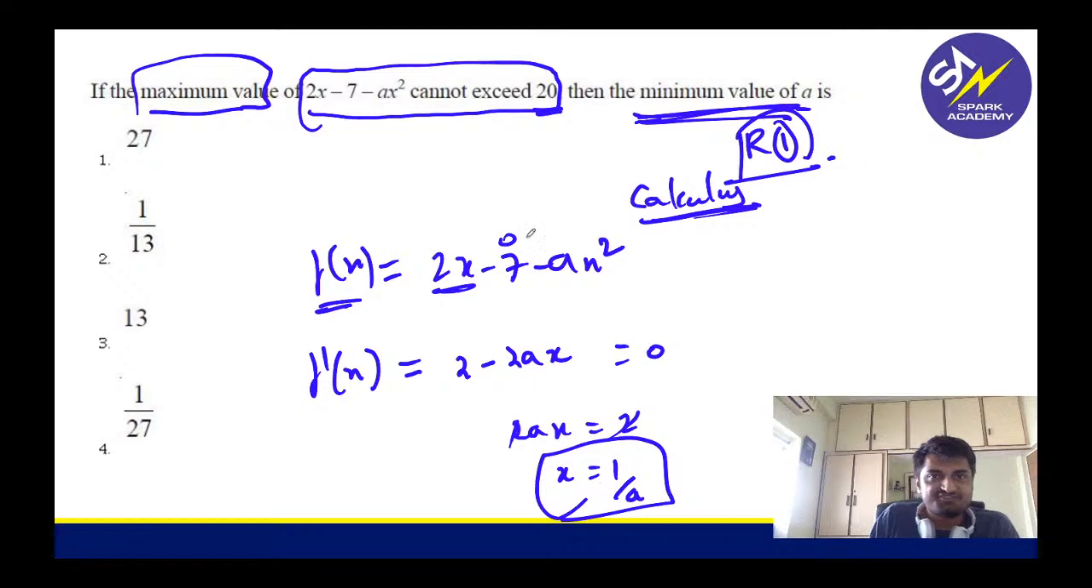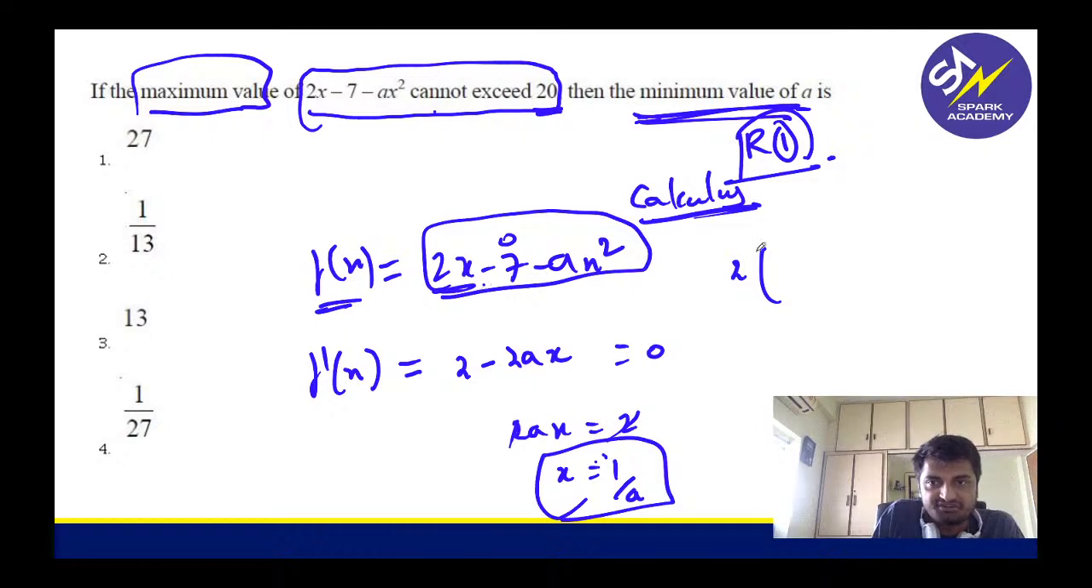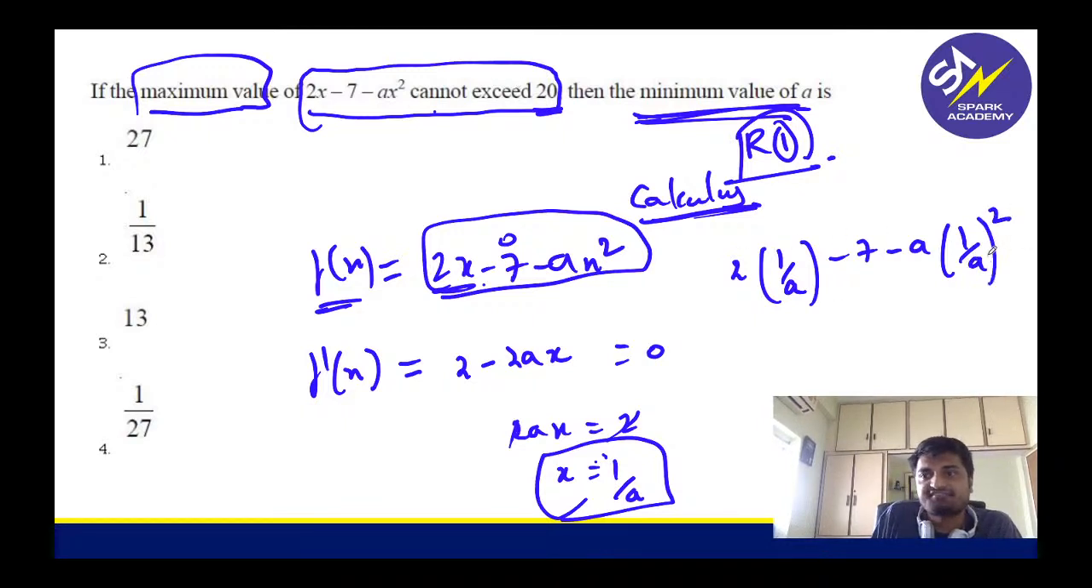Now look at this, guys, the maximum value cannot exceed, only 1 point I am having. So I will try to find out the maximum value here. How will I find out the maximum? I just have to substitute this here: 2 times 1 by a minus 7 minus a times 1 by a whole square. This cannot exceed, which means less than or equal to 20 you should have.